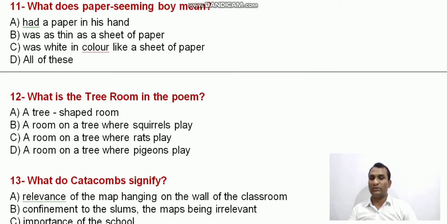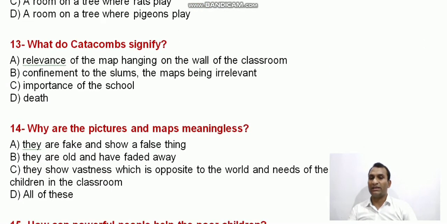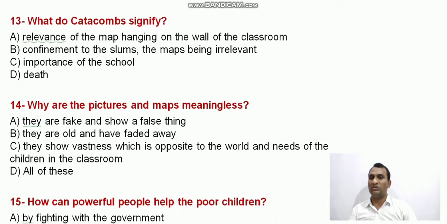Yeah. So the next one is: what do catacombs signify? Show the relevance of the map hanging on the wall of the classroom. Confinement to the slums, the maps being relevant, or importance of the school in death. So the B option is the right one: confinement to the slums, the maps being relevant.